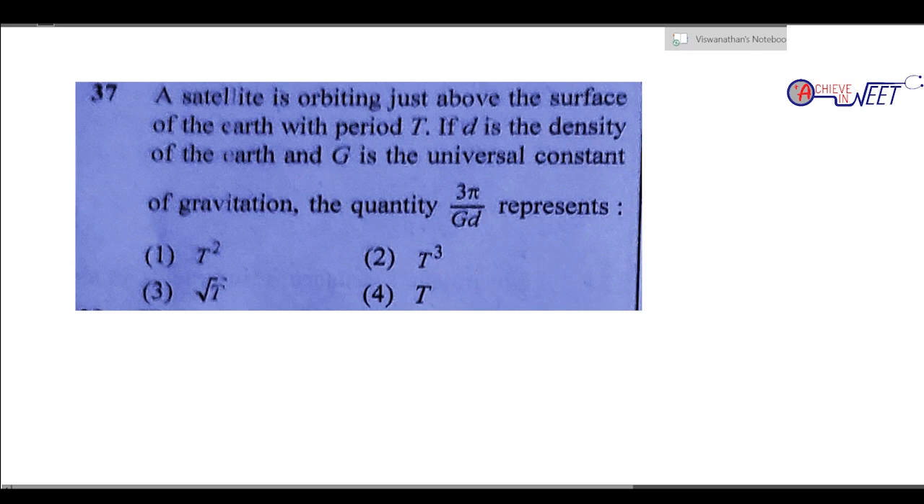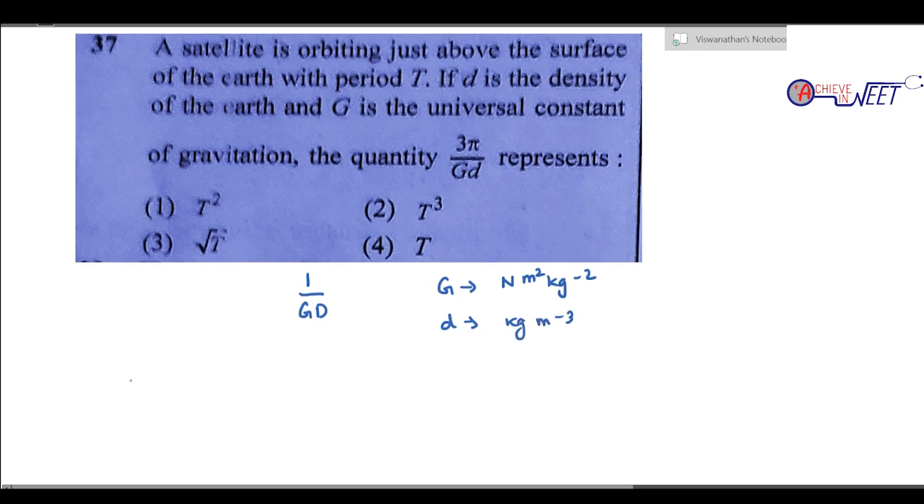Okay, the satellite is orbiting just above the surface of the Earth. If d is the density and G is the universal gravitational constant, then 3 pi by Gd. 3 pi has no unit, so the unit is only for 1 by Gd. So what is the value of G? G is Newton meter square kg to the power minus 2. Density is going to be mass by volume, so kg m to the power minus 3. So I multiply the two: N m square kg to the power minus 2 into kg m to the power minus 3.